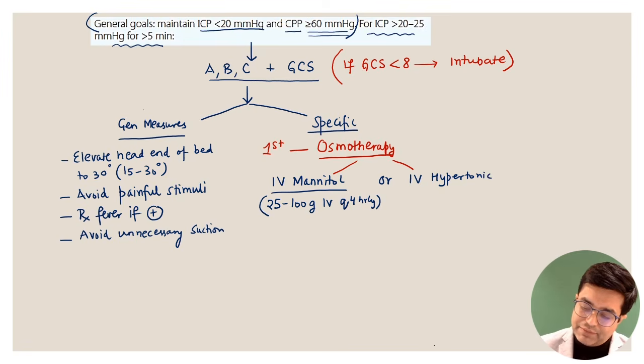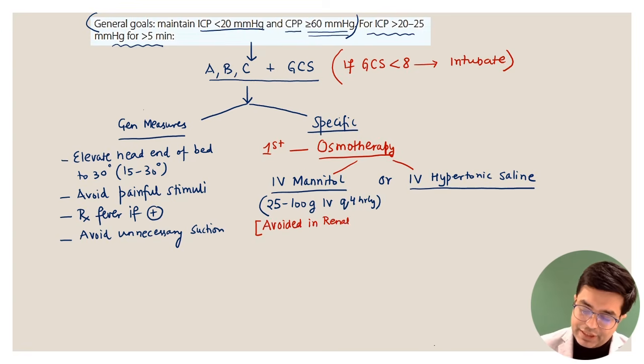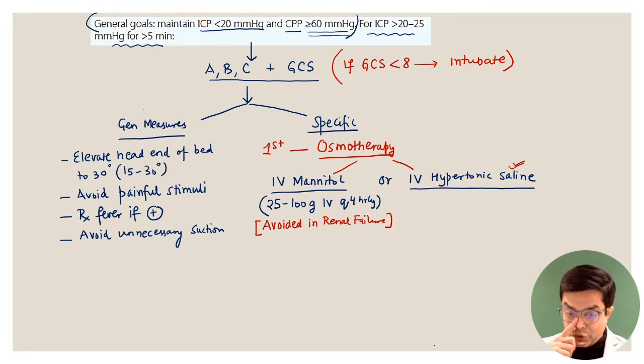Through osmotic mechanism, they tend to produce diuresis and they tend to reduce the raised intracranial pressure in the patient. IV mannitol, you should remember, is avoided in patients who are having renal failure. So if there is already an acute kidney injury patient, you should be avoiding mannitol. If there is a raised ICP with shock, mannitol will cause fall in the BP, so it should be avoided. In these patients, hypertonic saline will be the safer agent. And whenever you are doing osmotherapy, you should make sure that the osmolality of the blood does not change too rapidly or too much. So this is the osmotherapy.